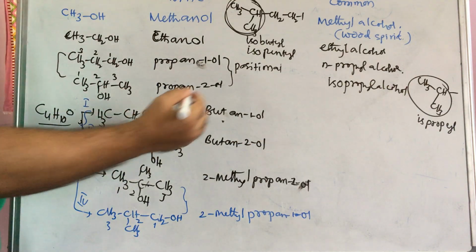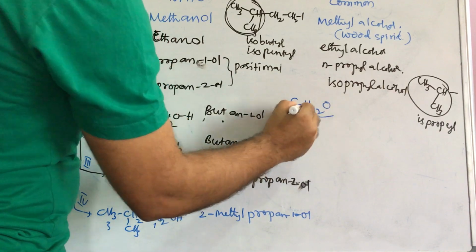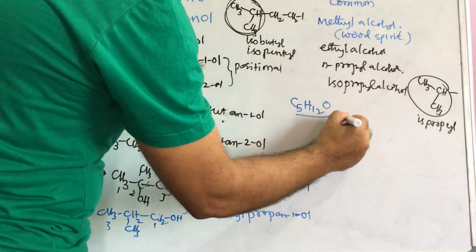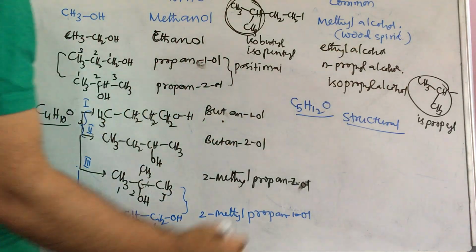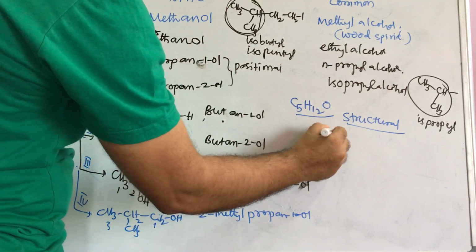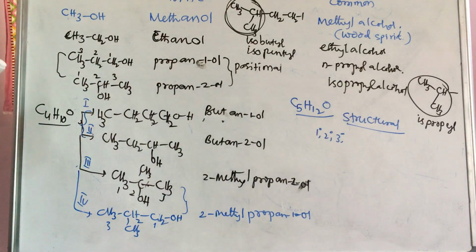Similarly, you can try this for the compound C5H12O. How many? Only structural isomers. In that, classify primary, secondary, tertiary, any allylic, like this also possible, you can classify.